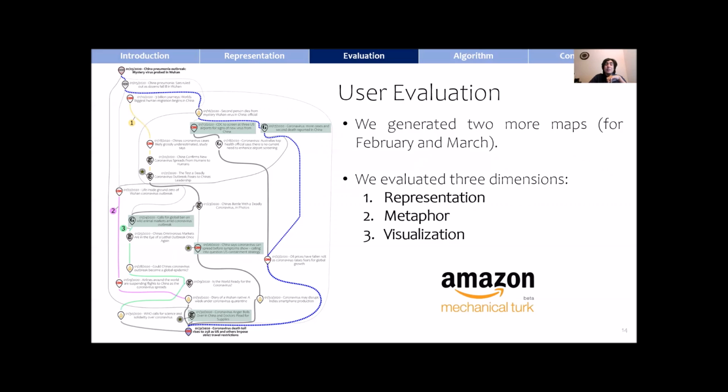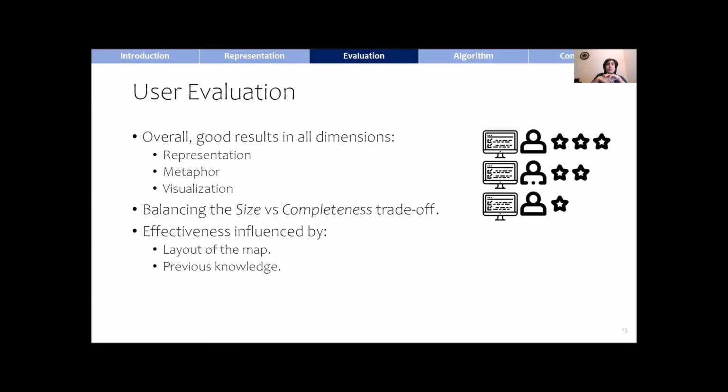We did this using Amazon Mechanical Turk with 20 users per map. Overall, we got good results in all dimensions. But in particular, we found a trade-off between the size of the map and its completeness. Our maps balance this trade-off adequately. We also found that the effectiveness of the map seems influenced by its layout and by the previous knowledge of the user.